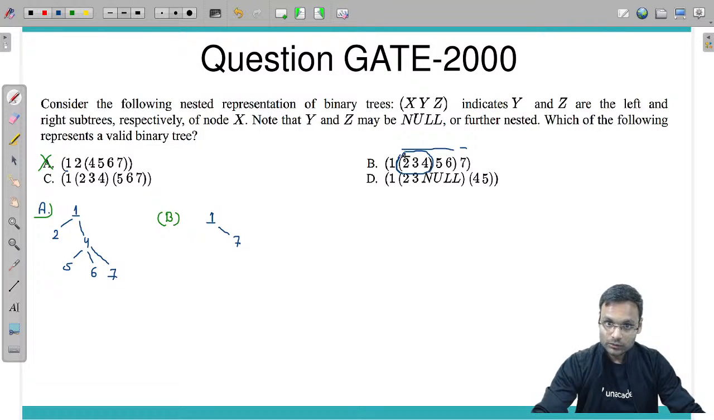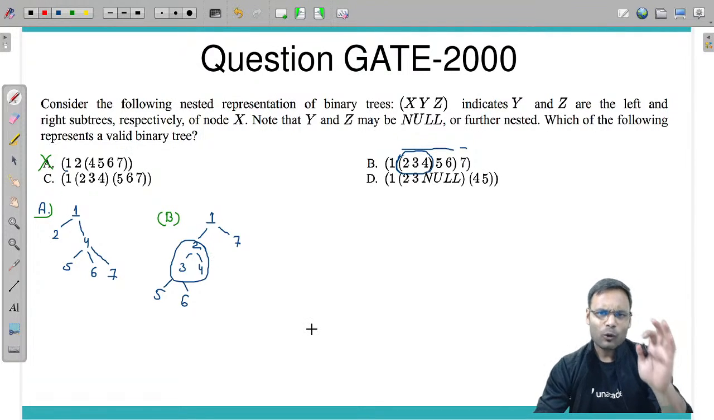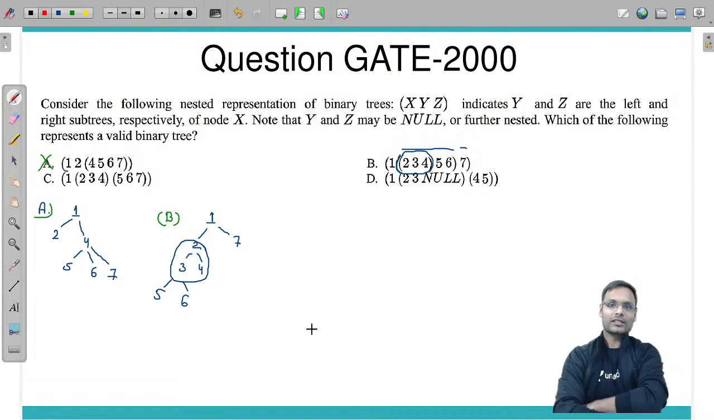This as root. So what is this as root? 2, 3, 4. This subtree as root, and its left subtree is 5, right subtree is 6. This is the option given. Can we have a subtree as root for some child or some node? No, that's not an option. Subtree cannot be root at all.